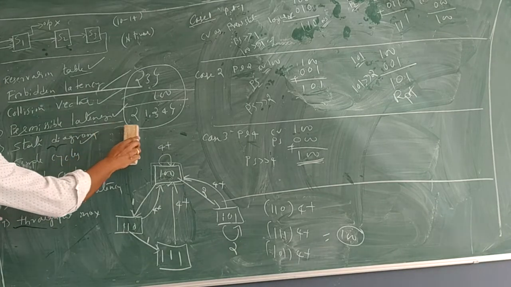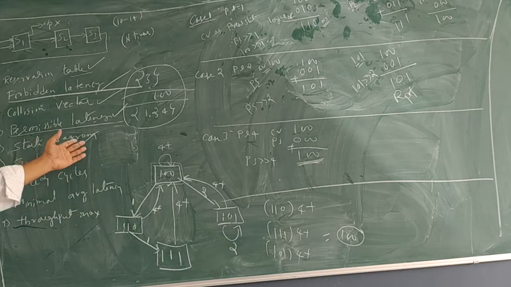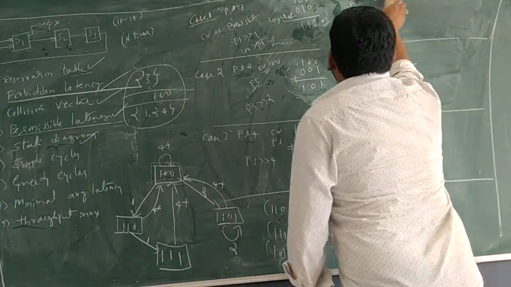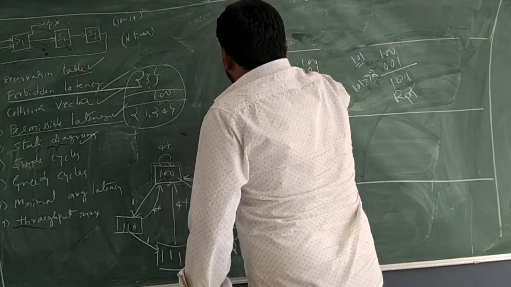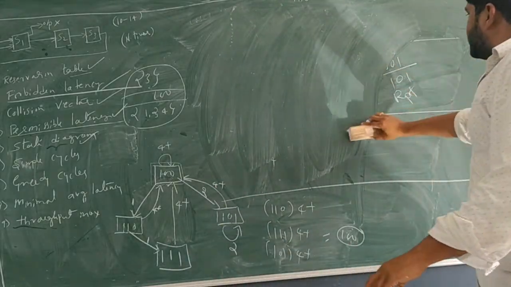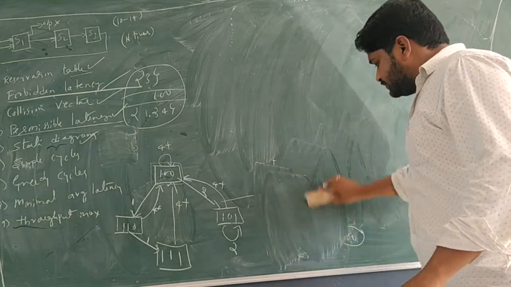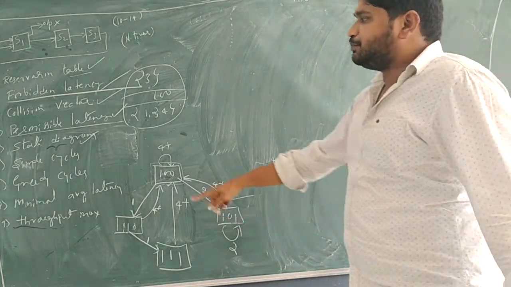Okay. Now I think you understood what is the difficulty of getting the state diagram. Okay. Now let's continue for another 15 minutes. We will finish off this answer. Okay. Now simple cycles.